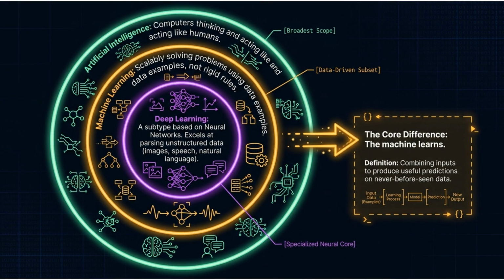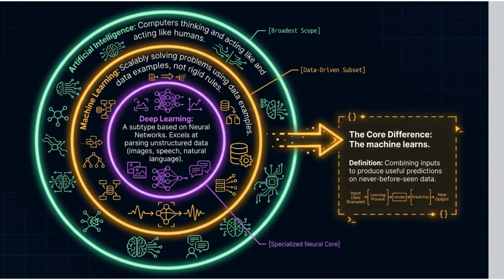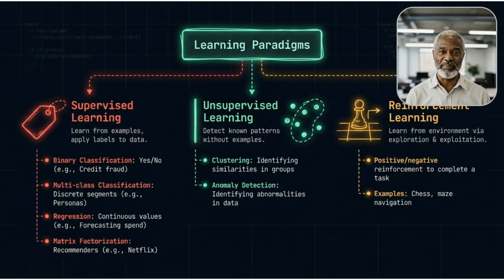Artificial intelligence is the broadest scope, followed by machine learning as a data-driven subset, which enables computers to learn from data examples. Deep learning is a subtype of neural networks specializing in parsing unstructured data. Machine learning is divided into three learning paradigms. Supervised learning uses labeled examples, unsupervised learning detects patterns without labels, and reinforcement learning uses positive and negative reinforcement to